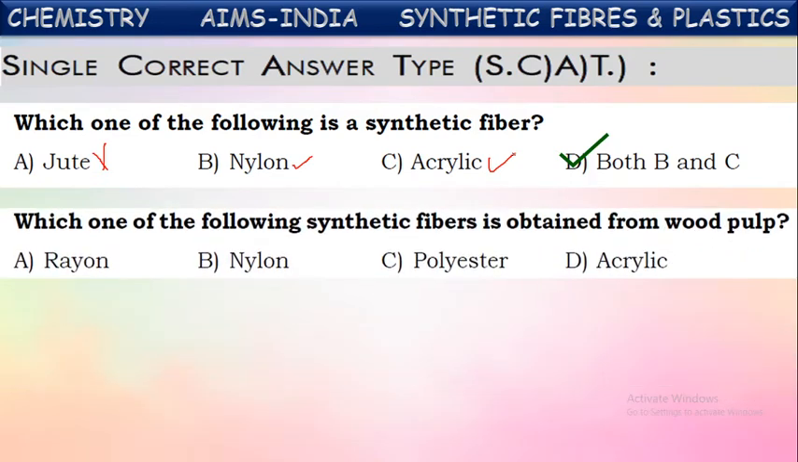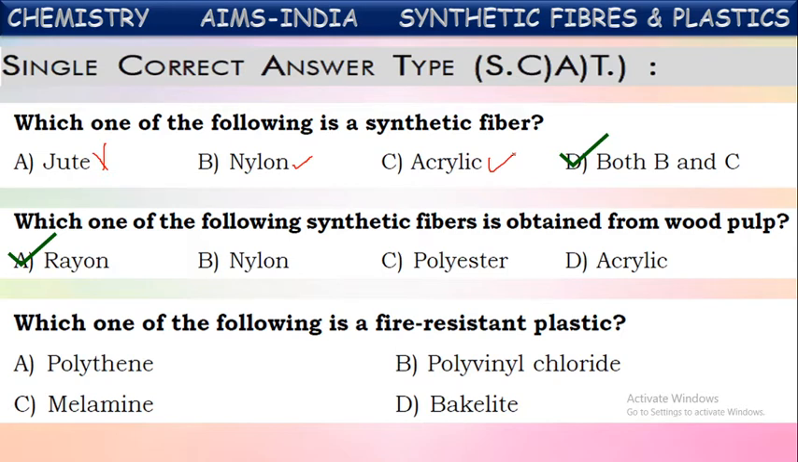Now let us see the next question. Which of the following synthetic fibers is obtained from wood pulp? Yes, one of the synthetic fibers is derived from wood pulp. What is that? Yes, it is rayon. It appears like silk. So this rayon, which is obtained from wood pulp, is also called artificial silk. So it is one of the synthetic fibers but obtained from wood pulp. It has its origin from natural resources, but it is man-made and it is called synthetic rayon.